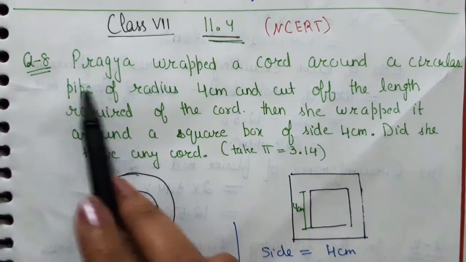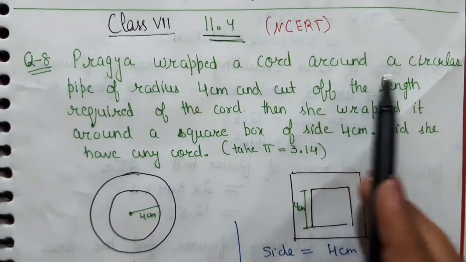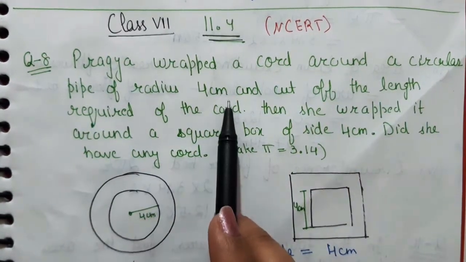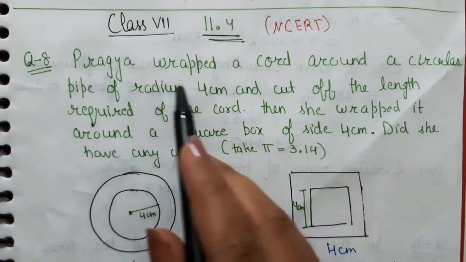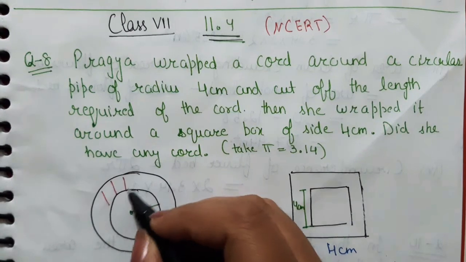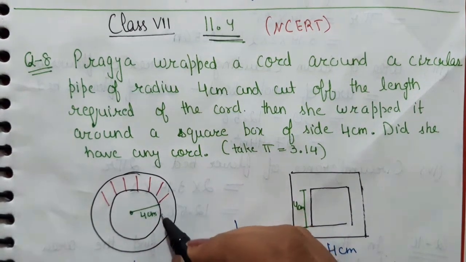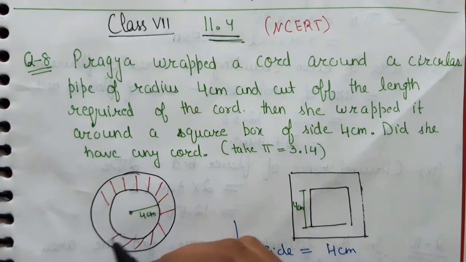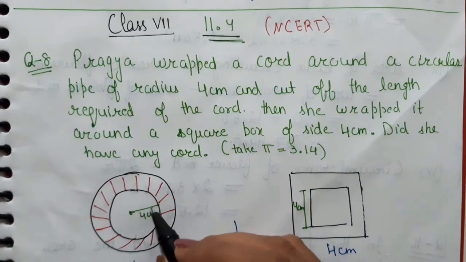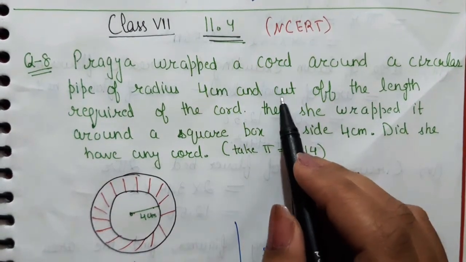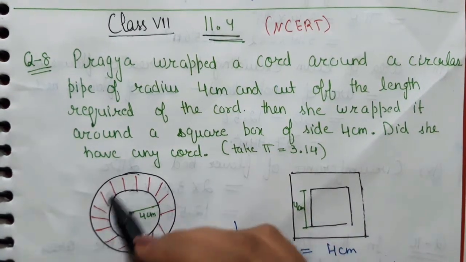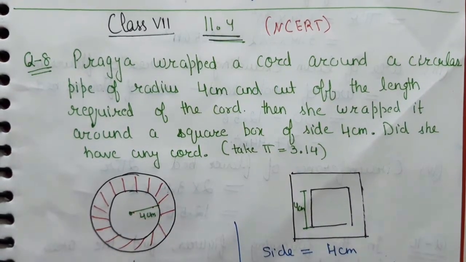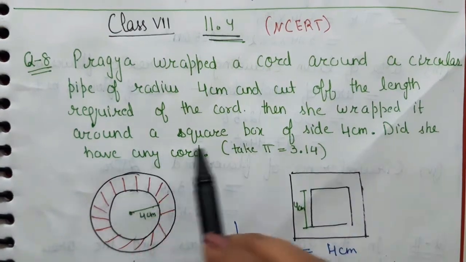So the question number 8 is: Pragya wrapped a cord around a circular pipe of radius 4 centimeters. Suppose this is a circular pipe and Pragya wrapped a cord. Suppose this is the cord she wrapped around the circle, and the radius of the circle is 4 centimeter, and she cut off the length required for the cord. Then she wrapped it around a square box.